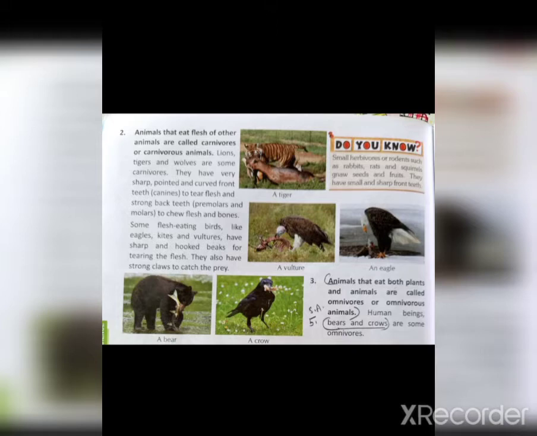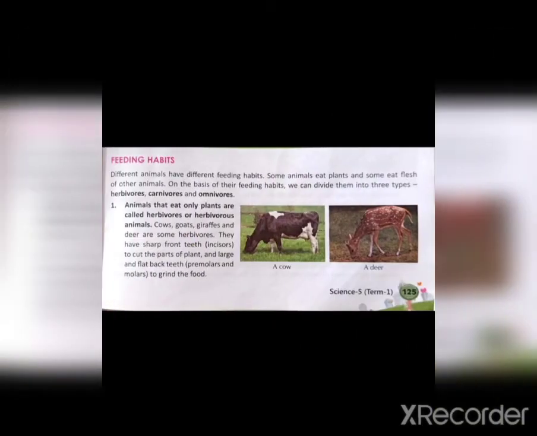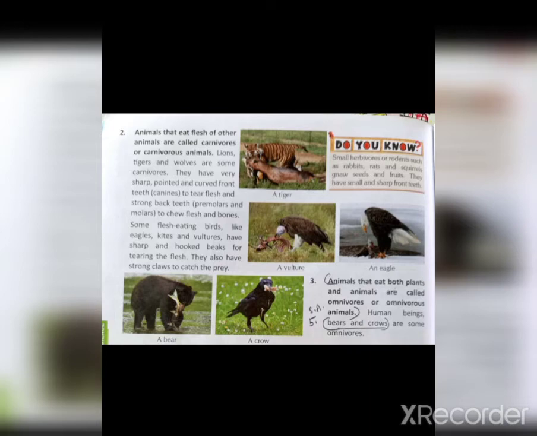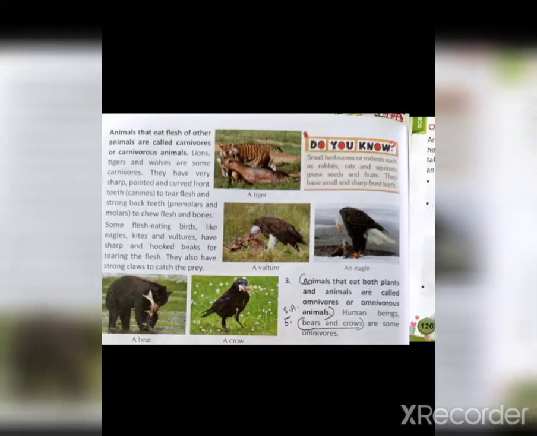Sometimes they eat even the plant parts also, like sometimes you have seen that a crow feeds on chapati also. We used to keep chapati, and the crow comes and eats the chapati, and sometimes the crow eats flesh also. Similarly, a bear eats fish and feeds on fruits and berries from the jungle. That's why they are omnivores. So we have discussed omnivores, herbivores, and carnivores. These are very important. You have to learn the definitions along with at least two examples of each.